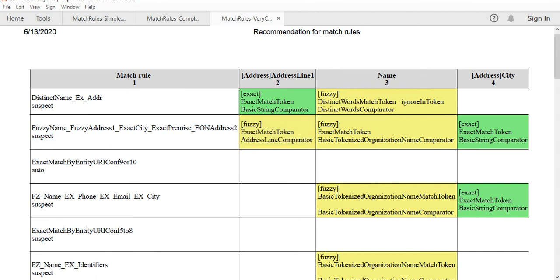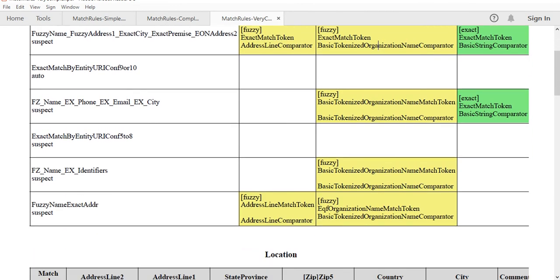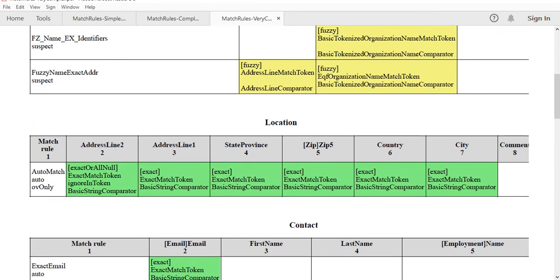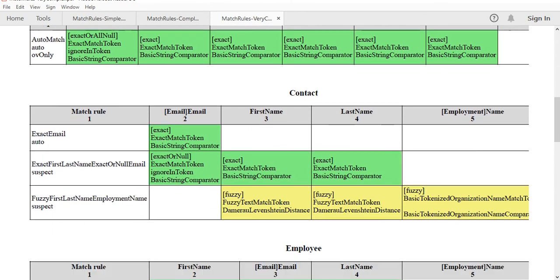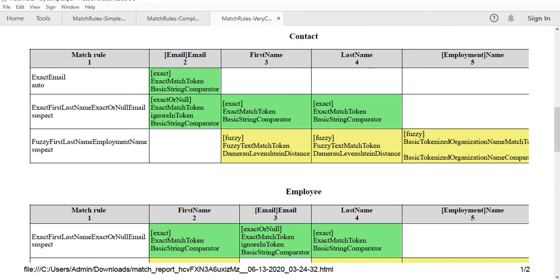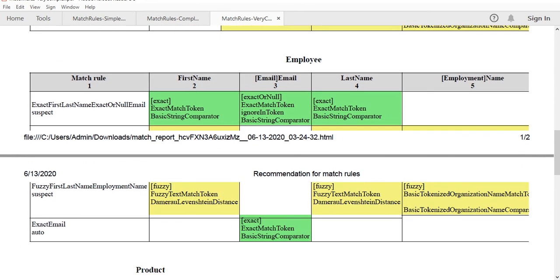So this is definitely a very complex scenario, and if I move on, definitely it will become more involved. See, for the contract-related or employment-related entity, you also get a similar kind of combination. So based on your requirement, it can move on or extra attributes will be added, but exact or fuzzy, this is common, and auto or suspect, these are common. So based on your requirement, you can move on.